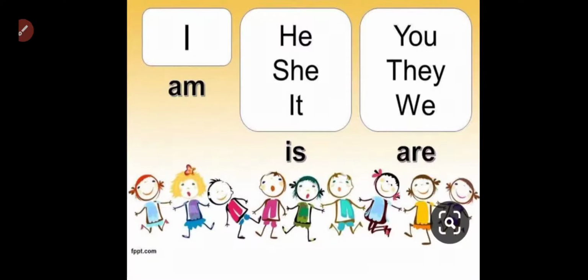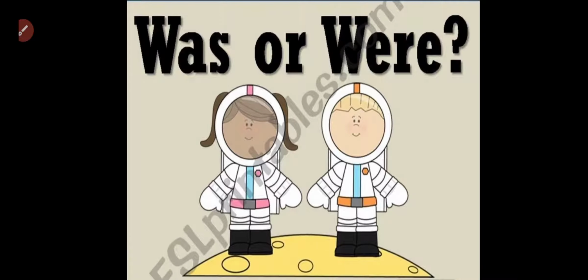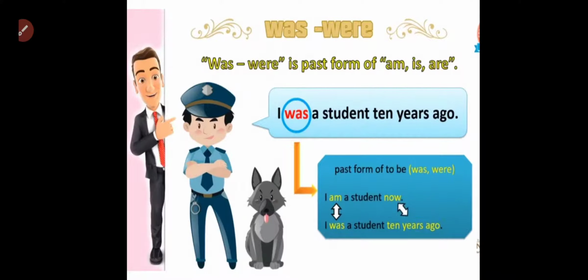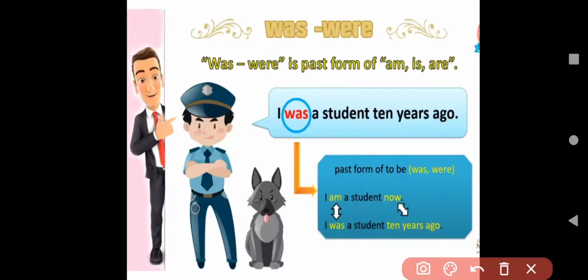Okay? Now come to was and were. Where do we use was and were? Yes, as I've told you, we use was and were in past time. So here, was and were are the past form of is, am, are. It means we use is, am, are to show present time, and we use was and were to show past time.